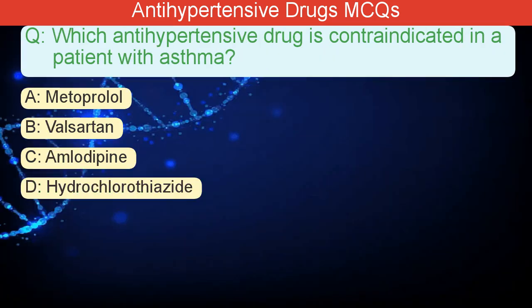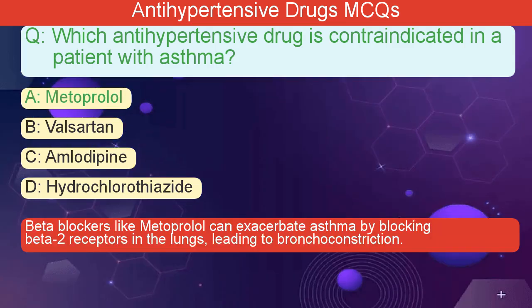Which antihypertensive drug is contraindicated in a patient with asthma? A. Metoprolol. B. Valsartan. C. Amlodipine. D. Hydrochlorothiazide. The correct answer is A. Beta blockers like metoprolol can exacerbate asthma by blocking beta-2 receptors in the lungs, leading to bronchoconstriction.